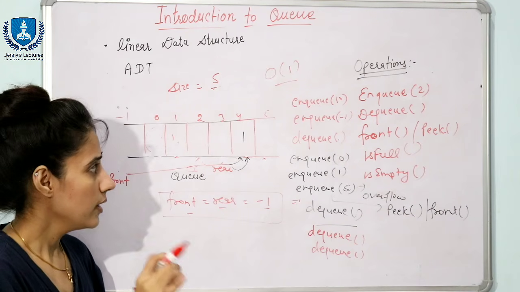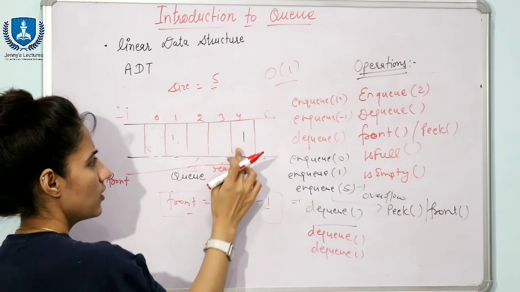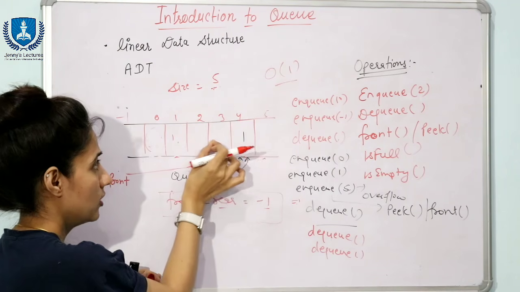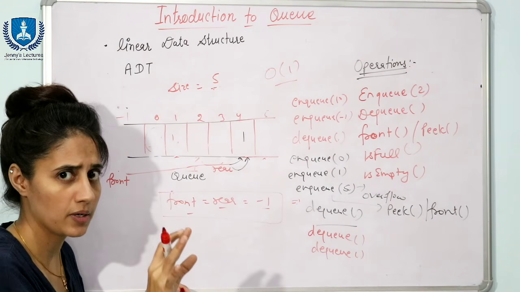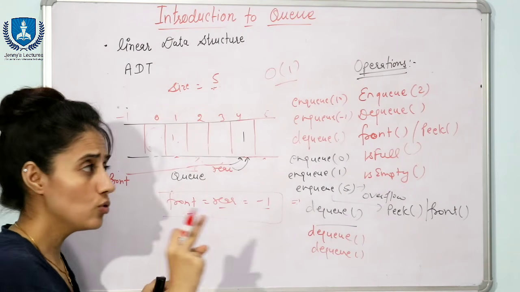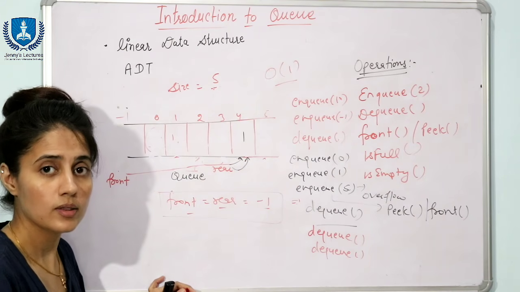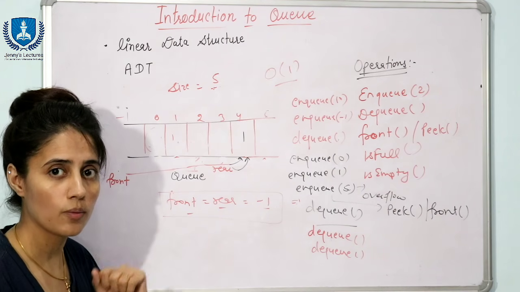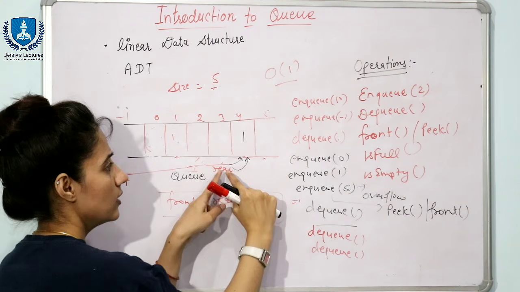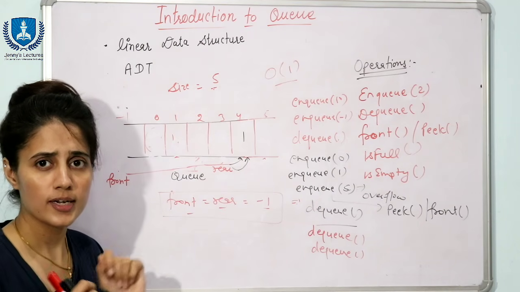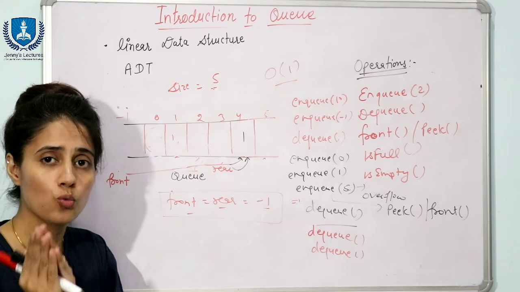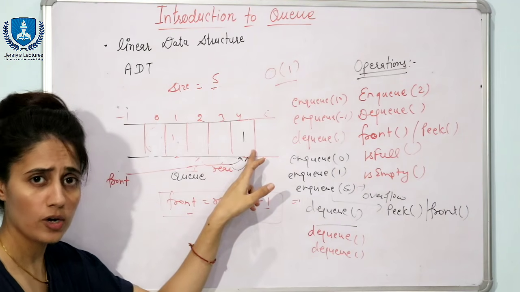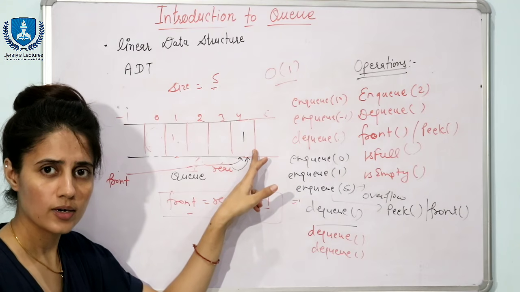Constant time. Now suppose at some point of time both front and rear are pointing to this node. It means the queue is having only one data, this. These 4 cells are empty, right? And now if you call Enqueue, in that case it would return what? Queue is full. That is the drawback. Why will it return queue is full? Because see here, rear is pointing to 4, rear is 4, that is maximum size minus 1, and that is the condition of what? Overflow condition, means the queue is full now. It will show you queue is full, right?